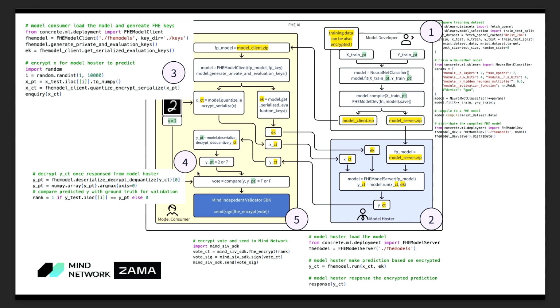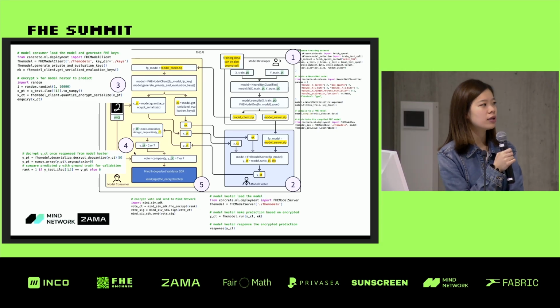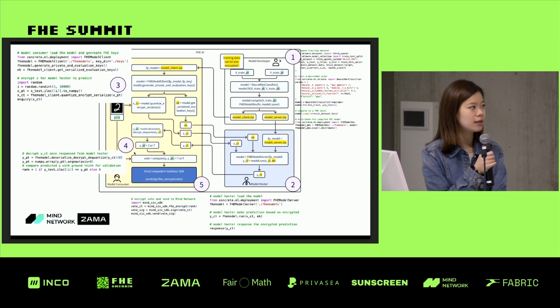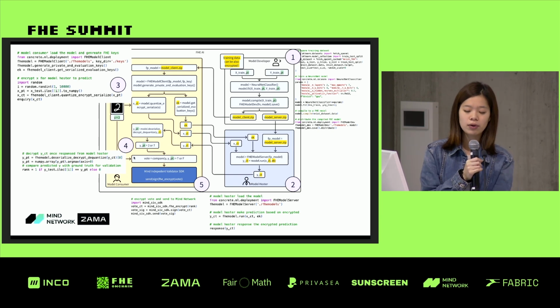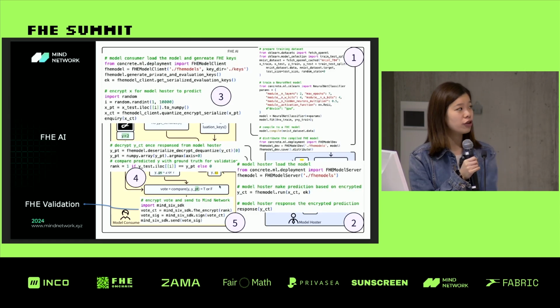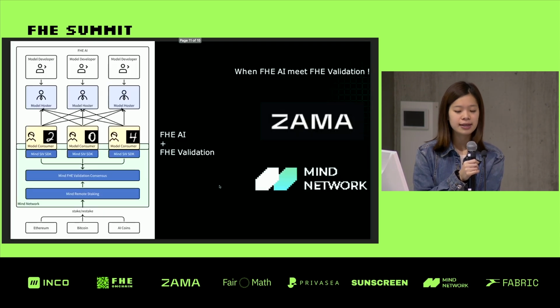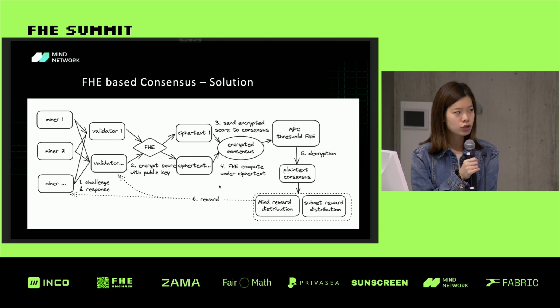This will be the first FHE AI product in cooperation with Zama, proposed by Mind Network, and we will leverage their Concrete library to conduct this framework. So this is basically our diagram, and based on that, we will also reach the PoS. As you can see, it is the FHE validation. The validation is what I already explained. That's our validation network, and this is our solution based on that.